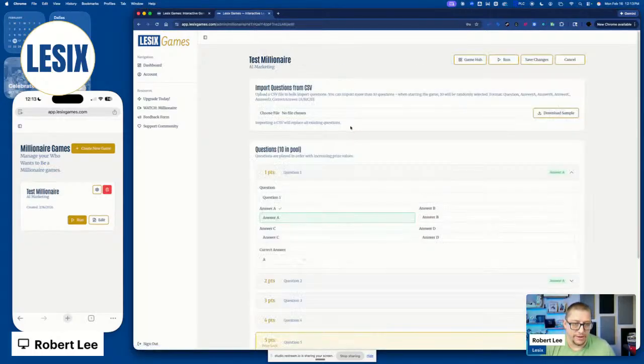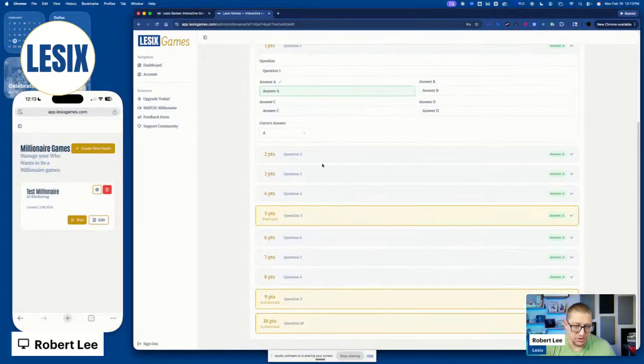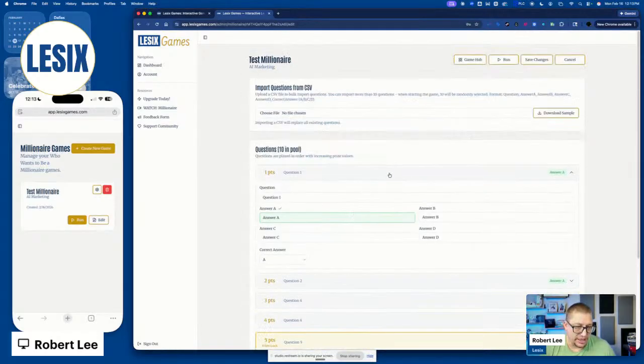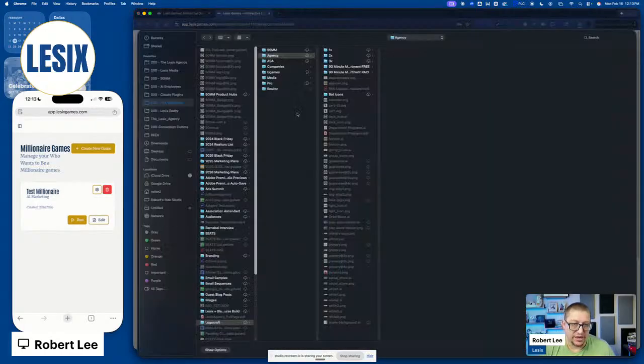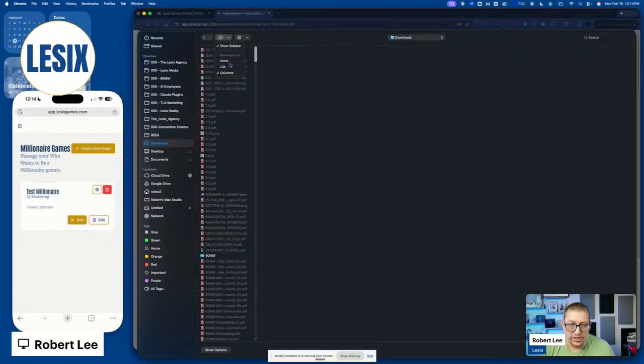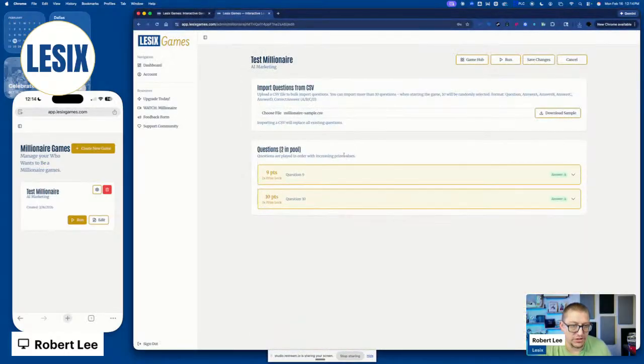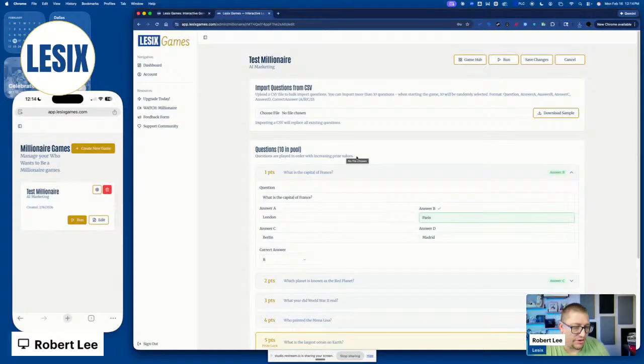So I'm going to click on edit here. And we see all the questions here that we need to import answers for. I'm actually just going to download the sample and then I'm going to upload it back here, and go to my download files real quick, Millionaire sample, boom, and it updates everything. And here's the nice thing, some of these games have little nuances. So with Millionaire, you can upload 30 some odd questions, and 10 will be randomly selected from that test bank, if you want to call it that, question bank that you've uploaded to the game.